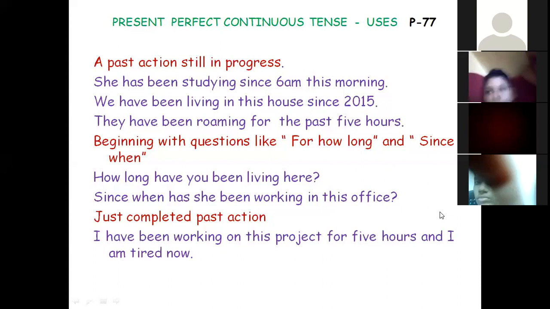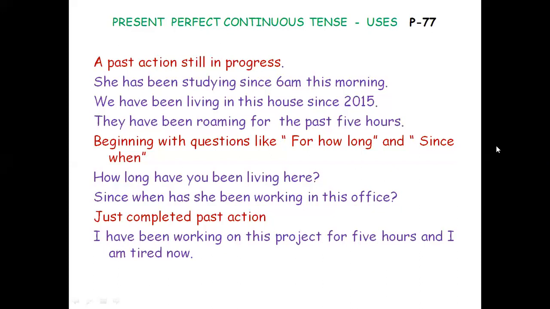She has been studying since 6 a.m. this morning. At 8 o'clock, still studying. Maybe after half an hour, after 15 minutes, she will continue.